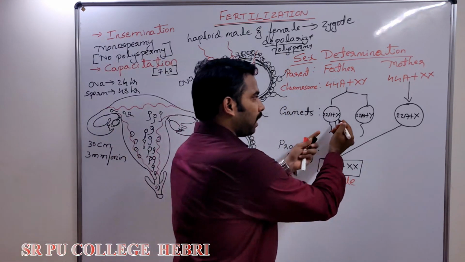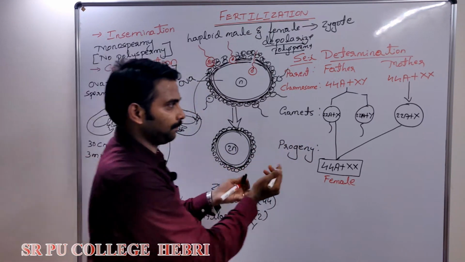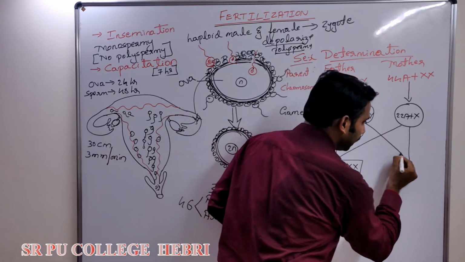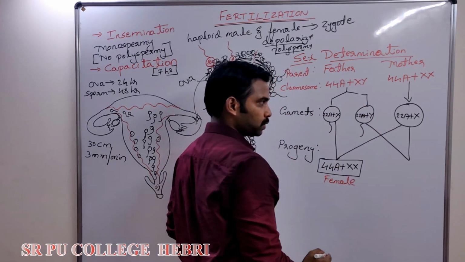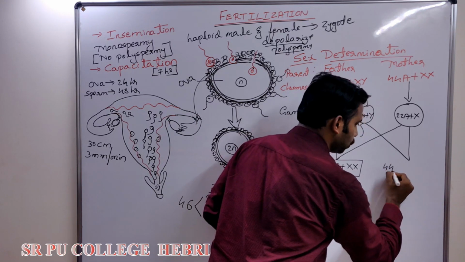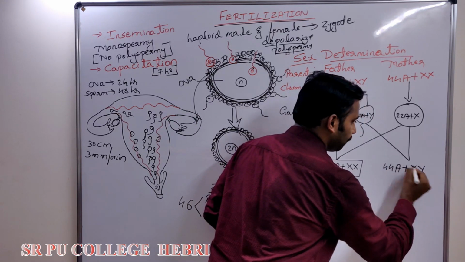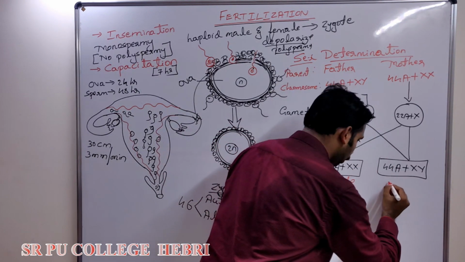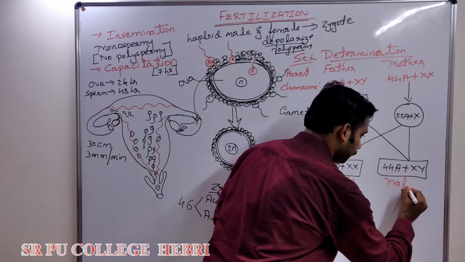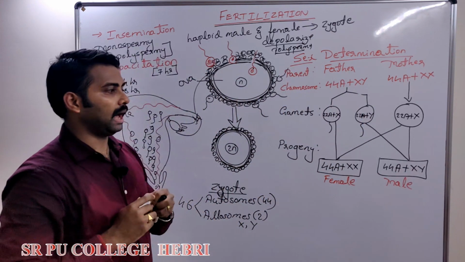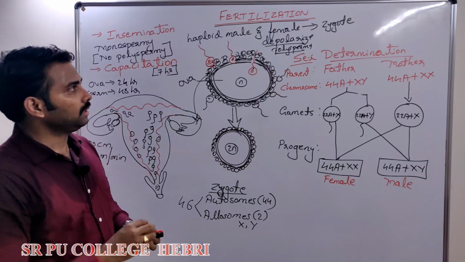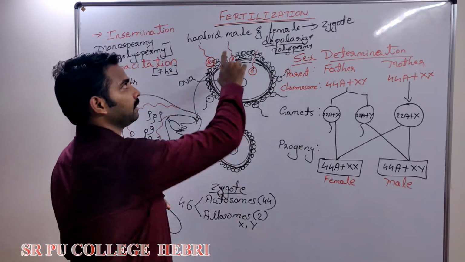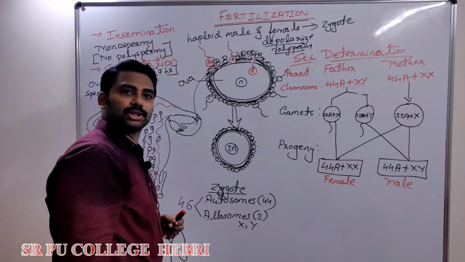Suppose, by chance, instead of an X sperm, a sperm having Y chromosome comes to this ova. What happens? The baby is going to have 44 autosomes plus XY chromosomes. That means the baby will develop into what? The baby will grow into male. What I am trying to tell you here is, the sex of the baby will be determined when? Determined at the time of fertilization itself.